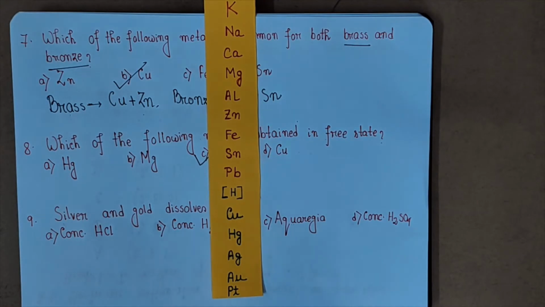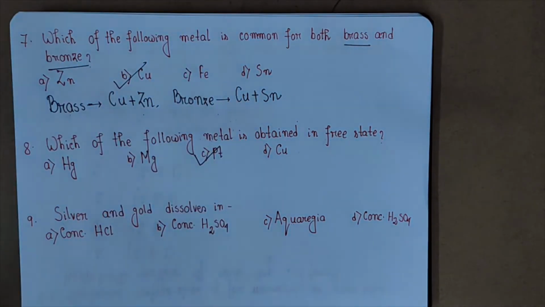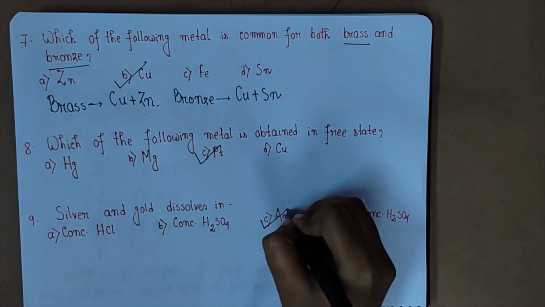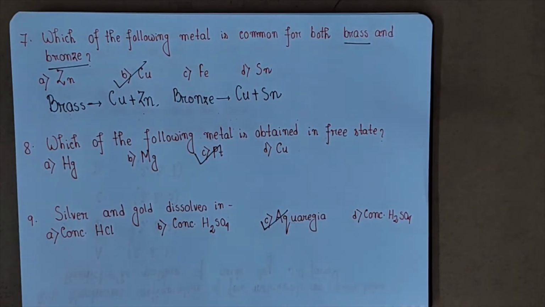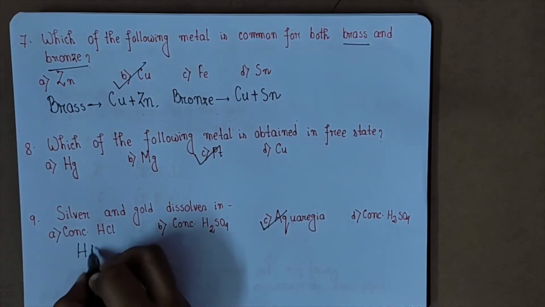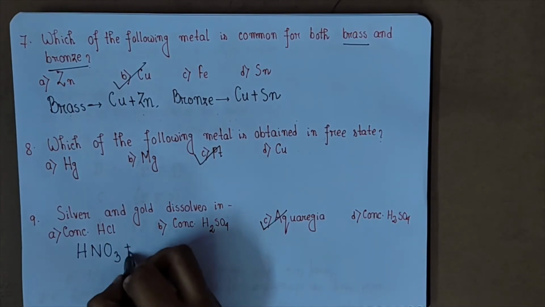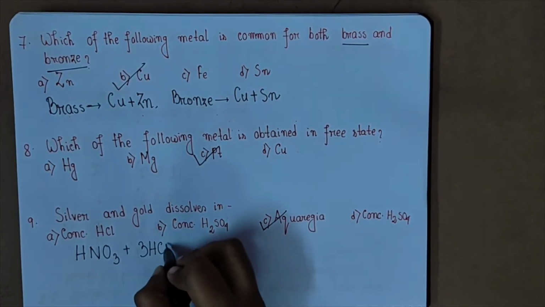That means they will not be dissolved in common solvents like concentrated HCl or concentrated HNO3. They will not dissolve. But in a particular reagent, they will dissolve. And what is that reagent? This is aqua regia. Aqua regia is actually the royal water. How can we prepare aqua regia? We have to take 3 volumes of freshly prepared HCl and 1 volume of freshly prepared nitric acid, both in concentrated state. So we take 1 volume of concentrated nitric acid and 3 volumes of concentrated hydrochloric acid.